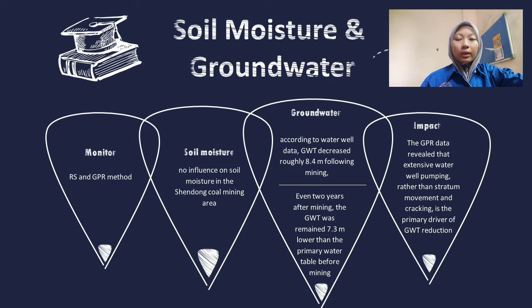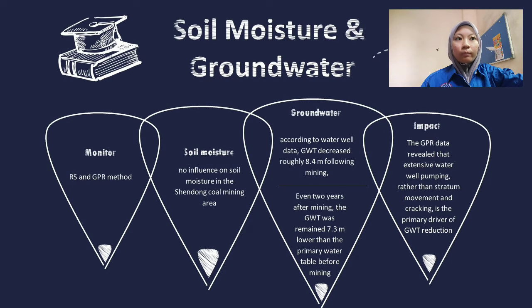And lastly, for my part, is about soil moisture and groundwater table. So, to monitor the groundwater table, the method that they use is remote sensing and GPR method. In soil moisture, the result shown there is no influence on soil moisture in the Chendong coal mining area. Before and after mining, the result shows that soil moisture is not influenced.